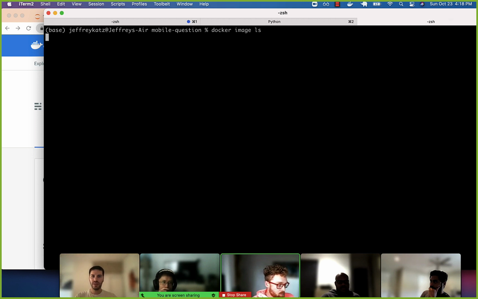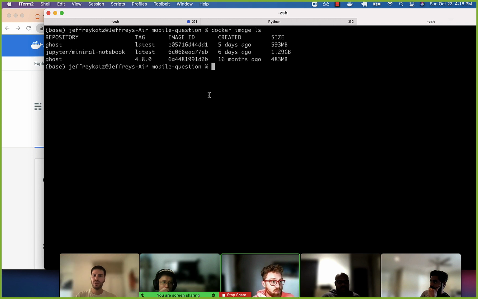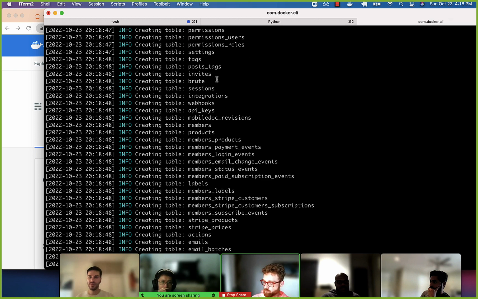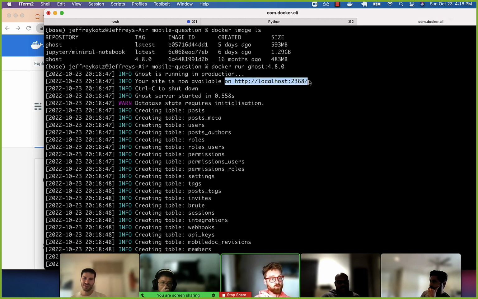So again, here's the software that we're listing. If we want to double click and get it running, we have to do docker run ghost:4.8.0. Okay. Take a look. It looks kind of like Flask, right? Ghost is running in production.